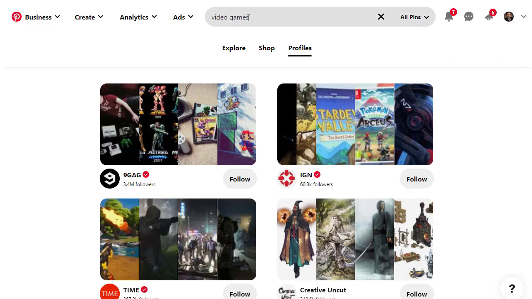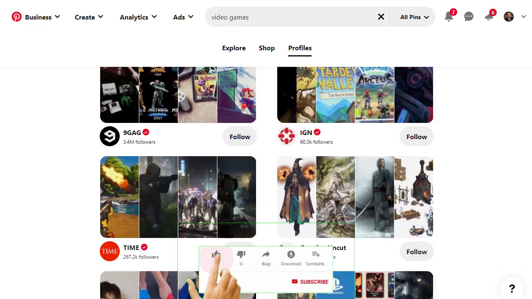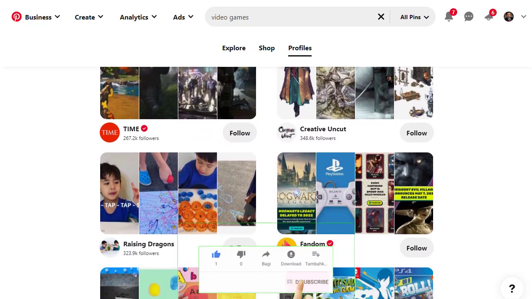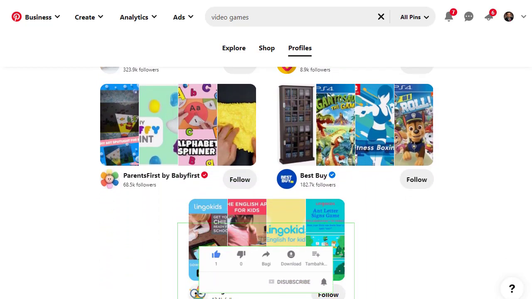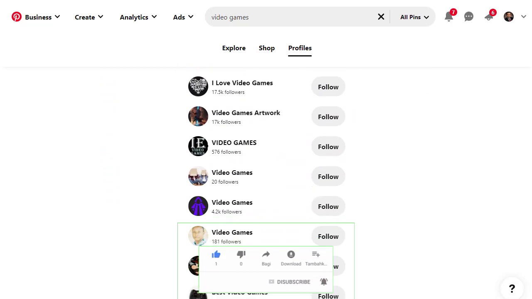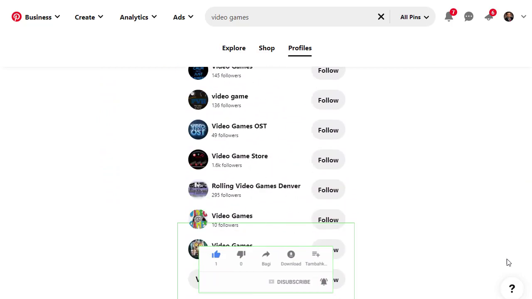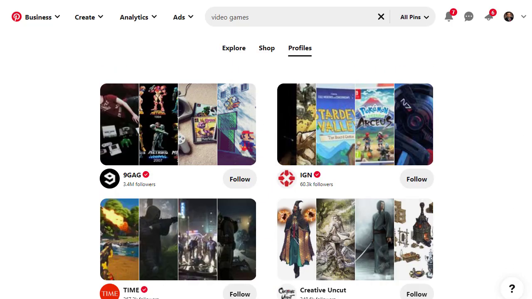Then press on the profile section and we can see different profiles. We can choose one related to gaming and start promoting similar to them.